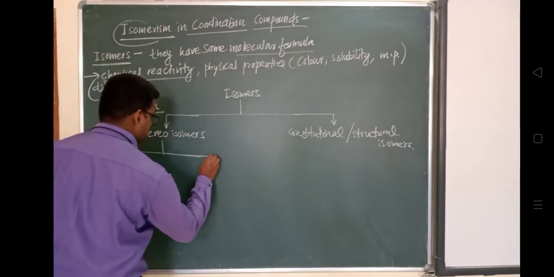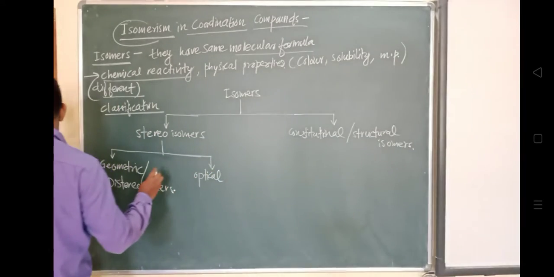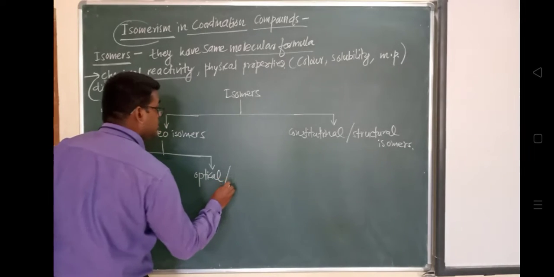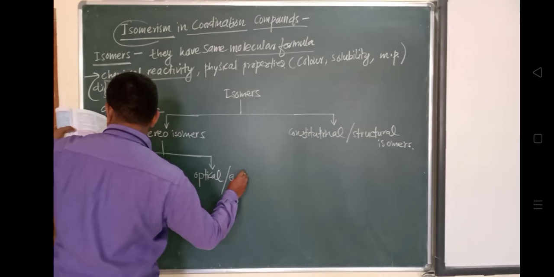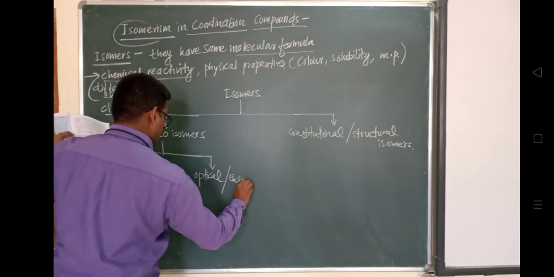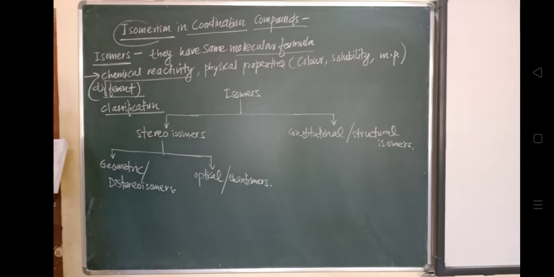We will discuss all of this. So, optical isomers or enantiomers.